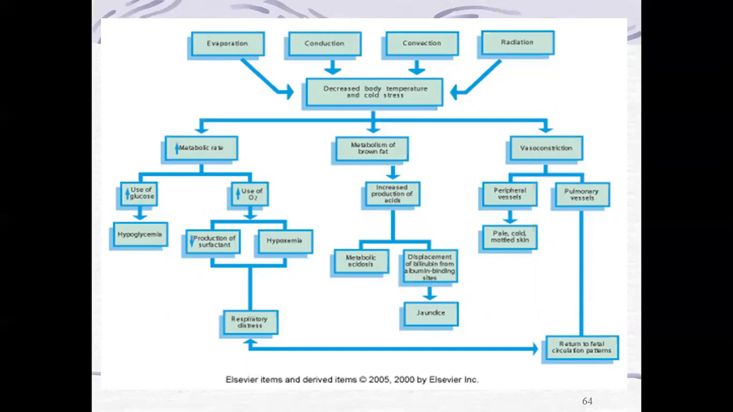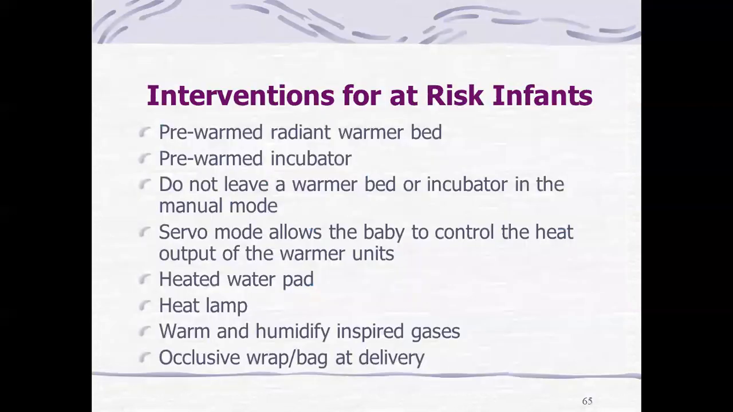Then displacement of bilirubin from albumin binding sites will lead to jaundice for the child. Then vasoconstriction: if you are seeing peripheral vessels and pulmonary vessels, both will be acting. The peripheral vessels will lead to vasoconstriction, and pale cold skin will be present. The pulmonary vessels will lead to return to fetal circulation pattern, and that will affect the respiratory functions. This is the overall concept about this temperature problem.